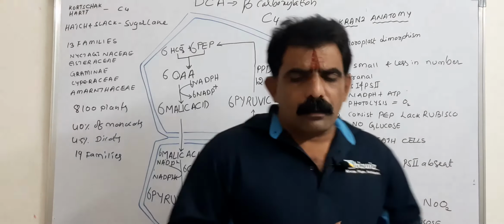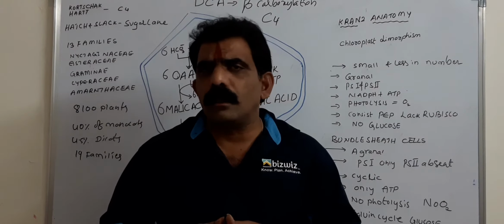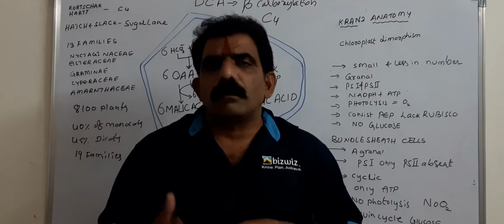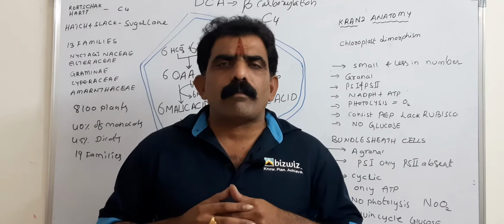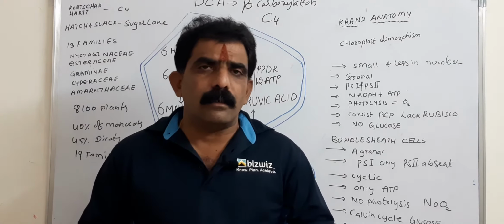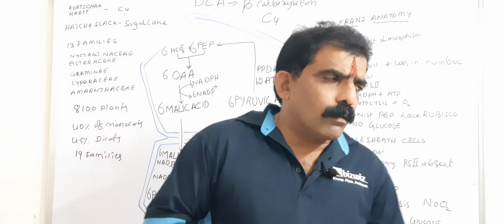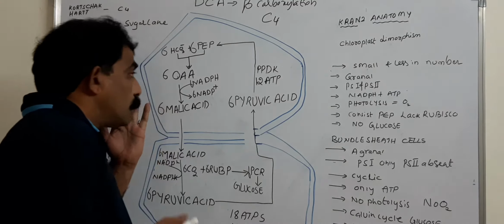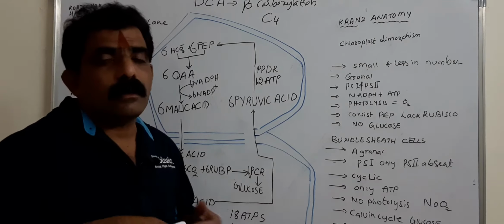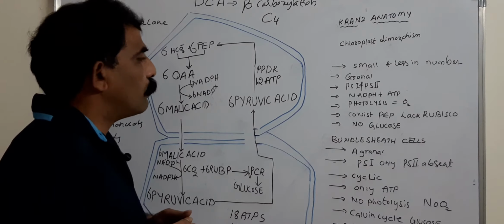We have discussed C3 plants, but in C3 plants, now and then when the concentration of oxygen exceeds that of carbon dioxide, photorespiration takes place. So, plants developed an alternate way to bypass photorespiration, that is the C4 pathway.